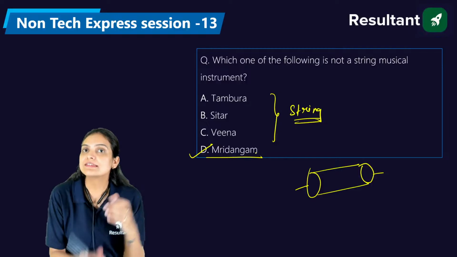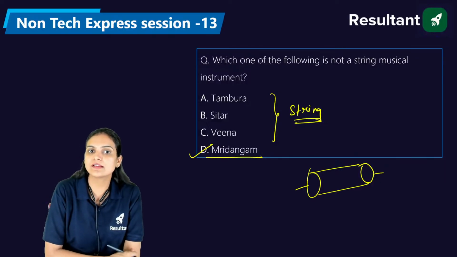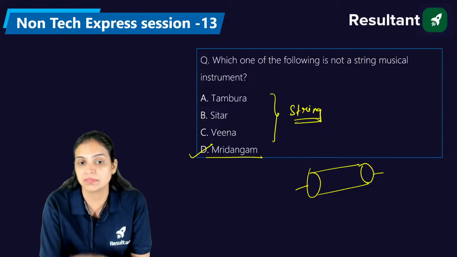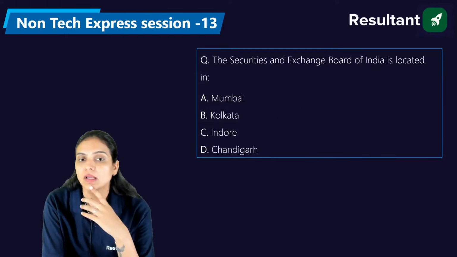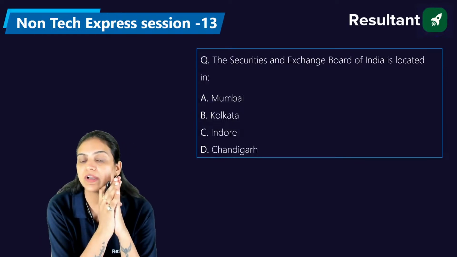So the right answer is D. It's not a string musical instrument, it's a percussion instrument. Now, the Securities and Exchange Board of India is located in Mumbai, Kolkata, Indore, or Chandigarh.